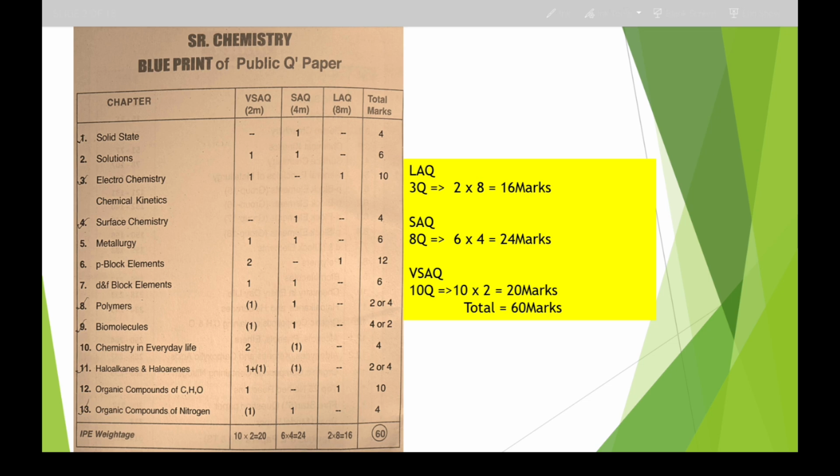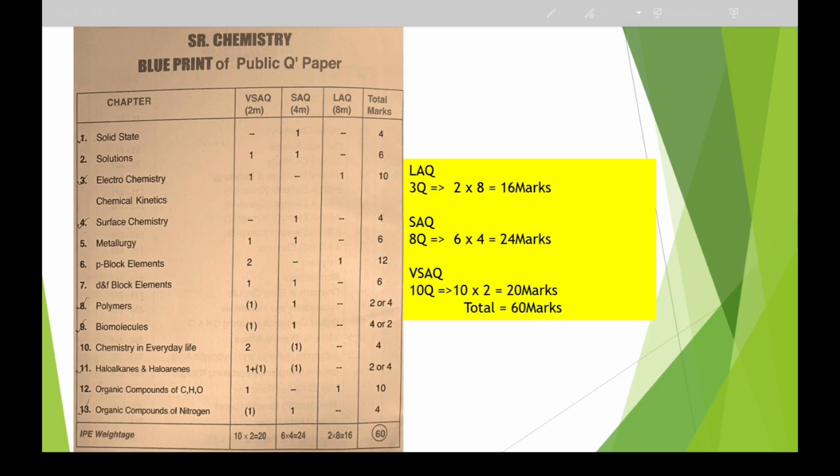The pass mark according to the Telangana State Board is 21 marks. If you want to get 60 out of 60, you need to learn the 2 mark questions more. Then only you can get 60 out of 60.